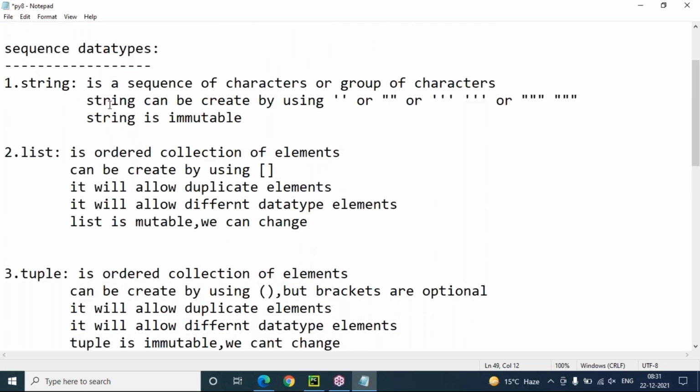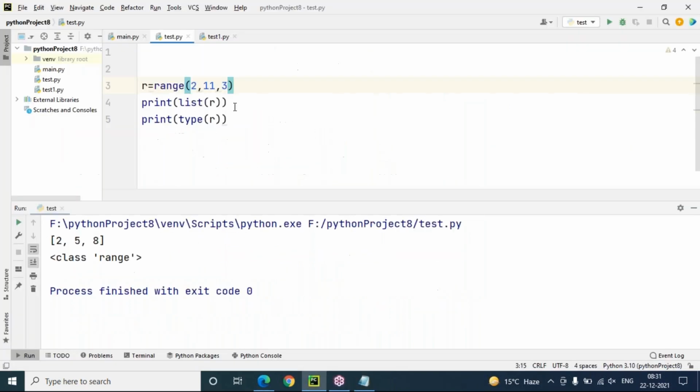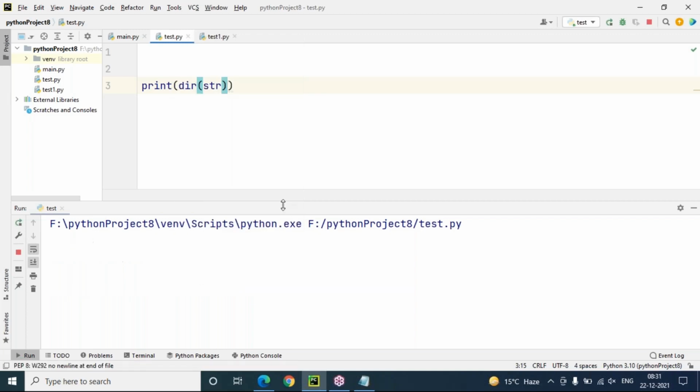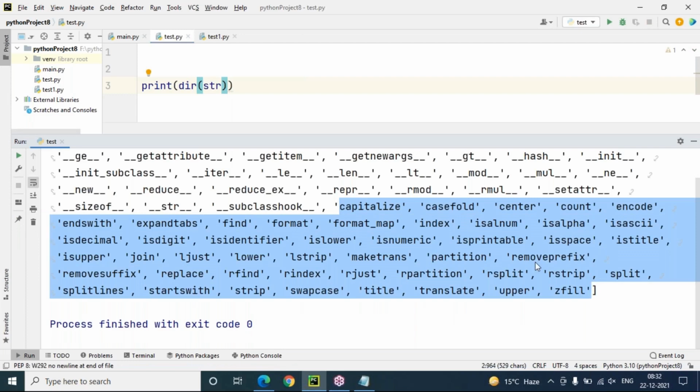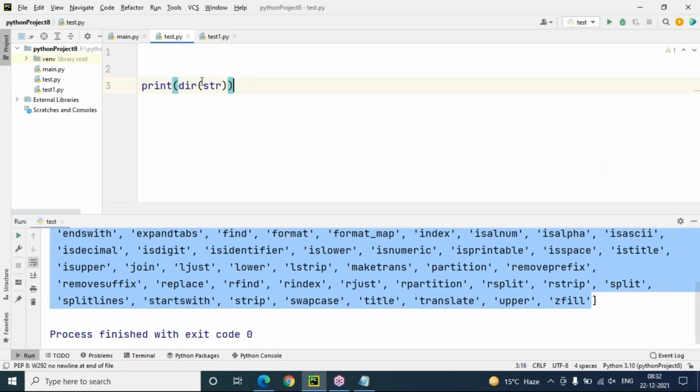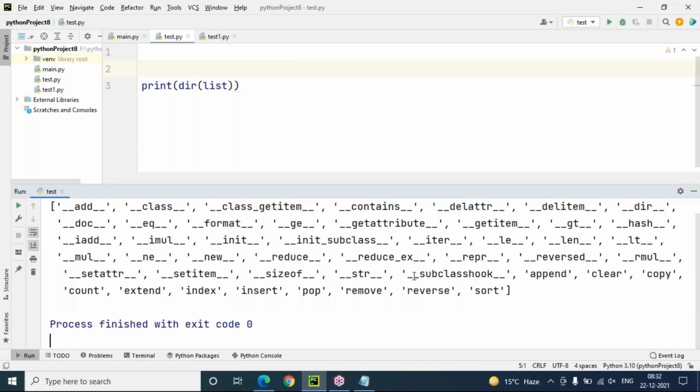So it doesn't mean that I have finished the data types and data structures. No, we have to spend a lot of time on string, list, tuple, set, because I have shown in the last session clearly, to get the complete functions list related to string or any data structure, we use this one. You can see these many functions are there on list and string data structures. We have to discuss each and every function in detail with practical examples. And not only here, list also has a lot of functions, set has functions, dictionary has functions. All functions I have to discuss in detail.